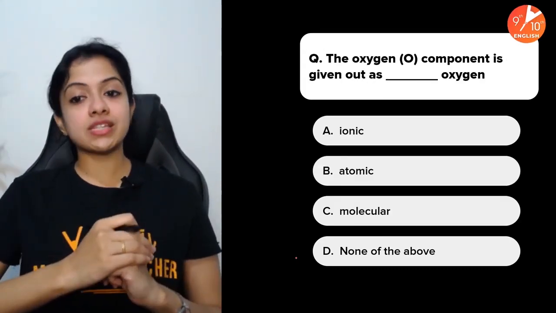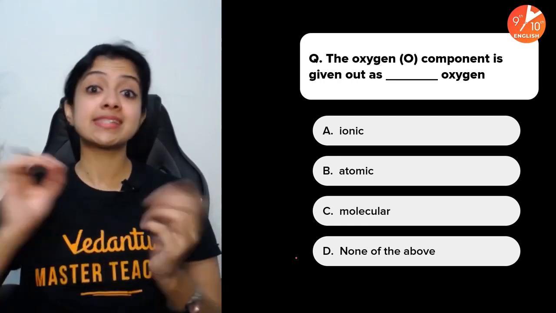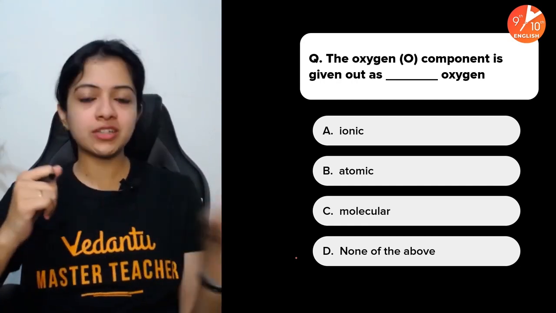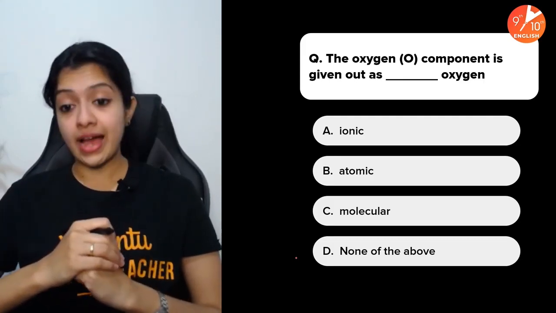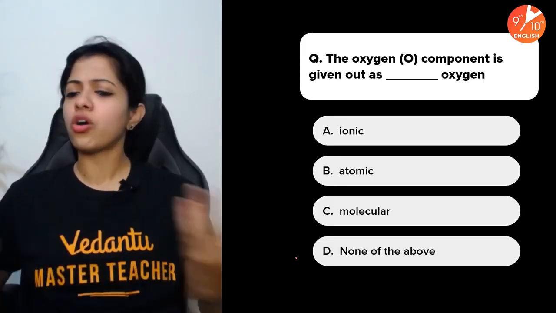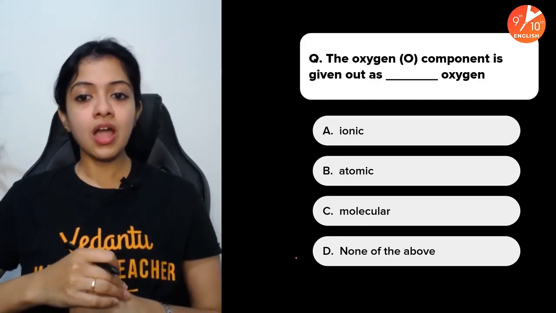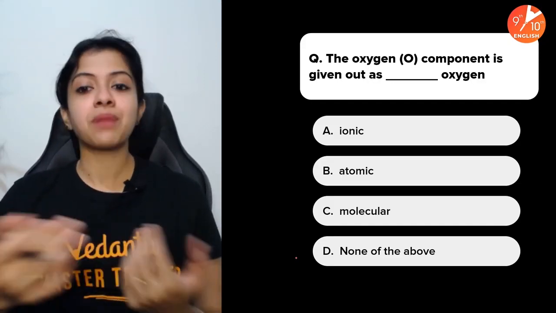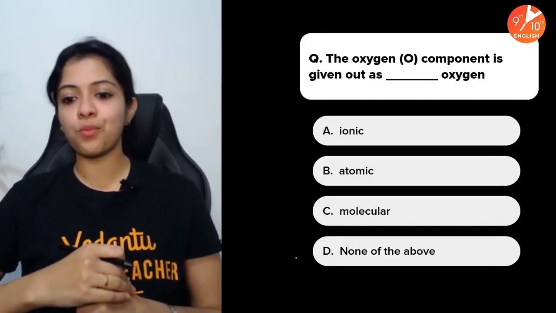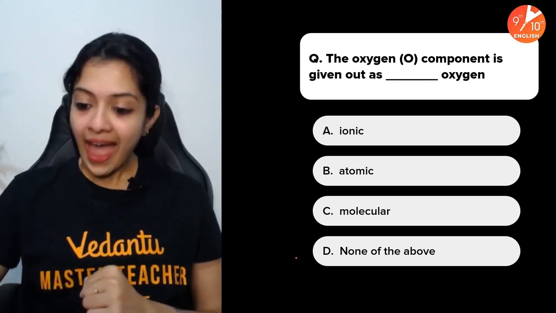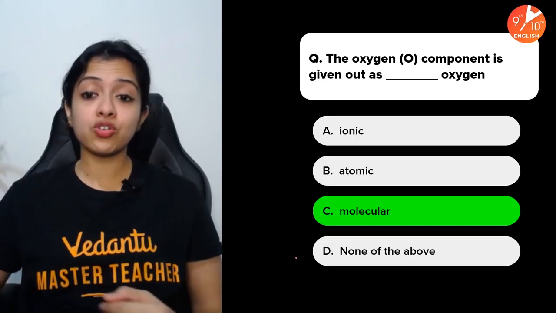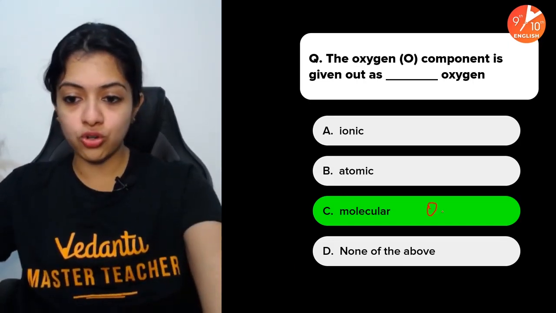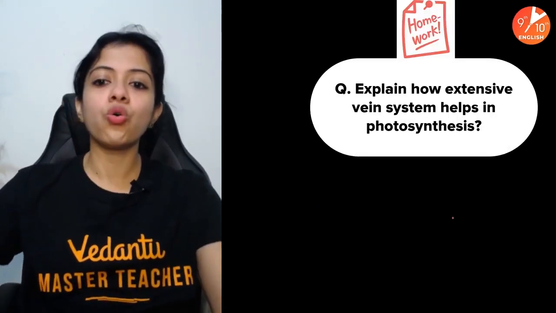The oxygen component is given out as dash oxygen. I remember mentioning this while I was telling you that concept. Is it in the ionic form, atomic form, molecular form, or none of these? Oxygen which is given out as a byproduct, what is it in the form of? And you're absolutely right. It is given out in the form of molecular oxygen, O2, of course. So that's about it.